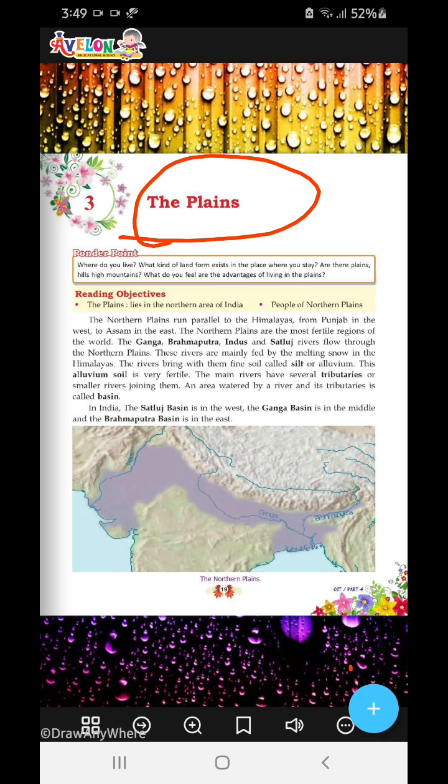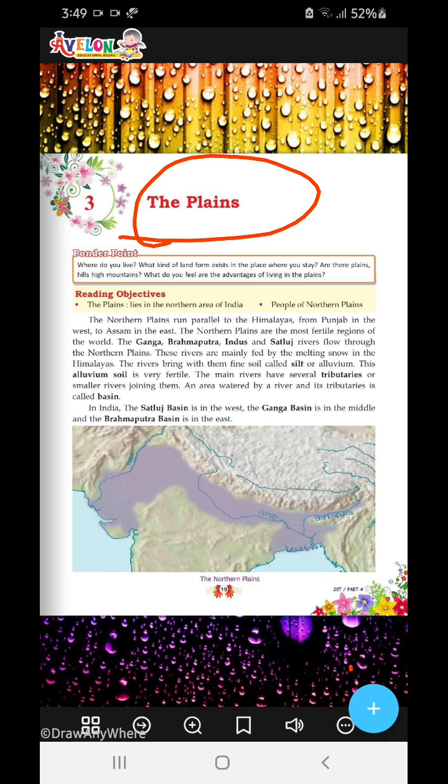So the northern plains run parallel to the Himalayas, from Punjab in the west to Assam in the east. So from where does the northern plain run? From Punjab in the west to Assam in the east. The northern plains are among the most fertile regions of the world. The Ganga, Brahmaputra, Indus and Satluj rivers flow through the northern plains. Those rivers are mainly fed by melting snow in the Himalayas. The glaciers present in the Himalayas melt to form these rivers.